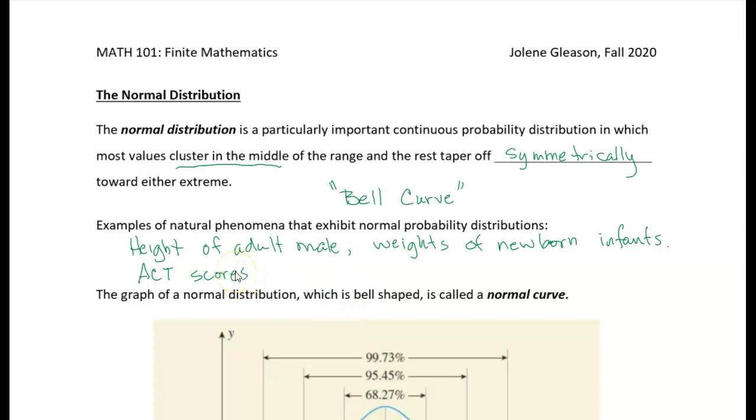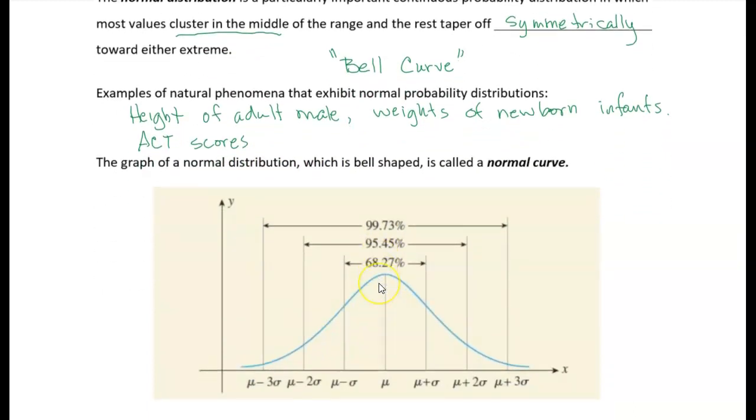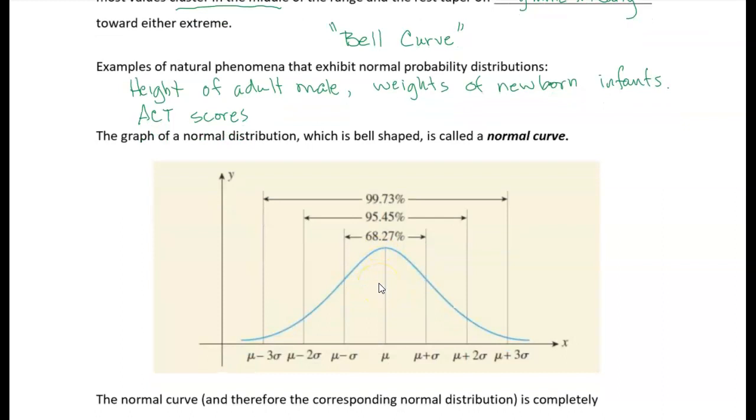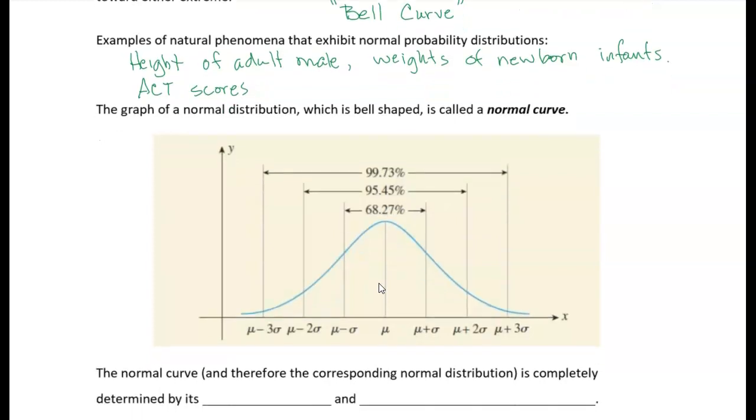All right, so let's take a look. What does this graph look like? All right, there's the bell curve. It's a bell-shaped curve. You can see why it's called the bell curve. It has this sort of bell shape to it. And so again, you can see that the values are clustered around the middle, right? And the middle is the mean, right? That's our mean. And then they taper off.